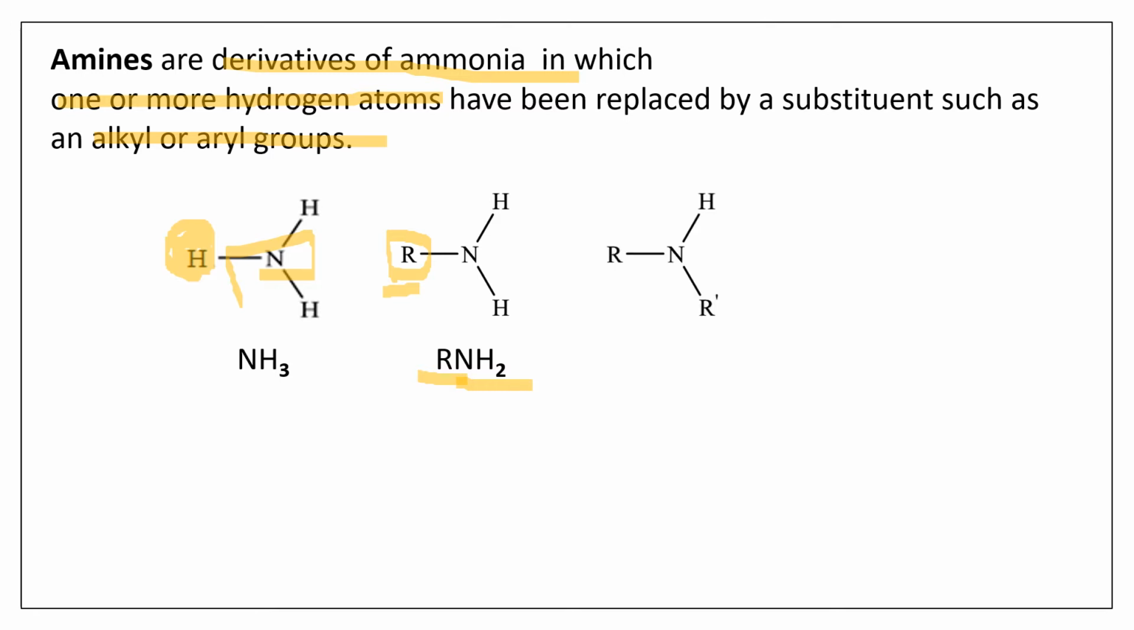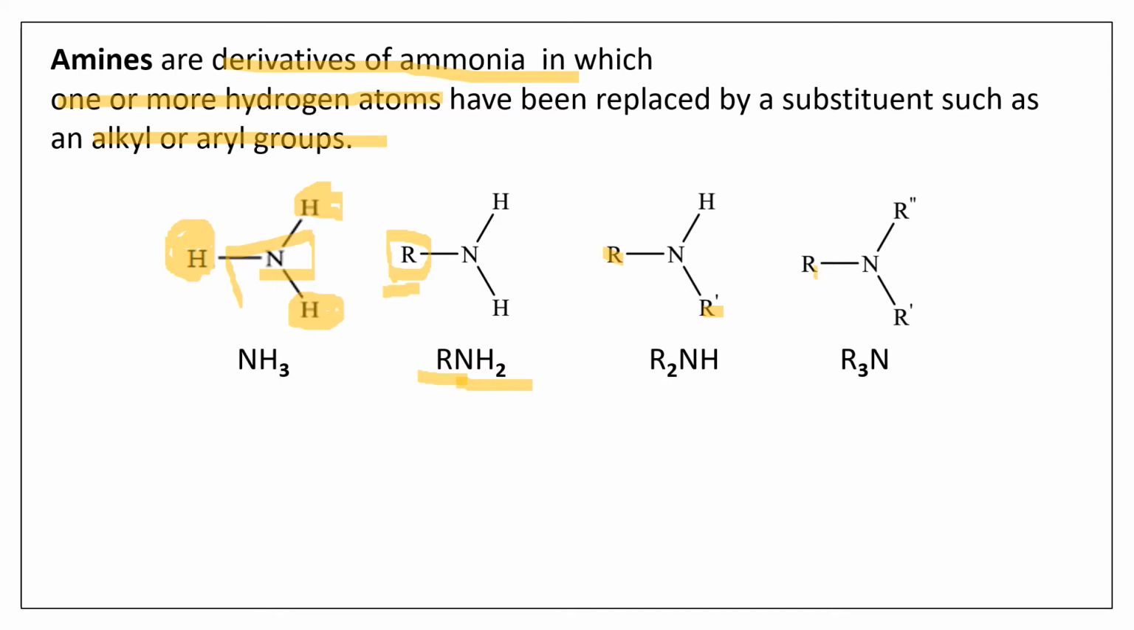Now here I have another example where 2 of the hydrogens have been replaced in the ammonia, forming R2NH. So this R and R dash can be alkyl or aryl groups. Fine. So now only one hydrogen is left in the ammonia, isn't it? So ammonia has 3 hydrogens. One hydrogen can be replaced, or both the hydrogens can be replaced by alkyl or aryl groups, or all the 3 hydrogens of this ammonia can be replaced, forming R3N.